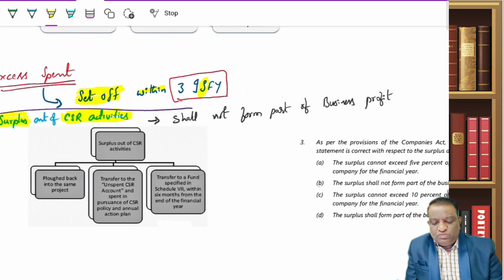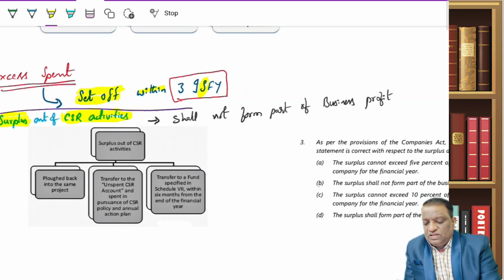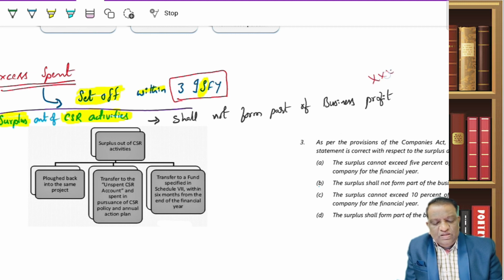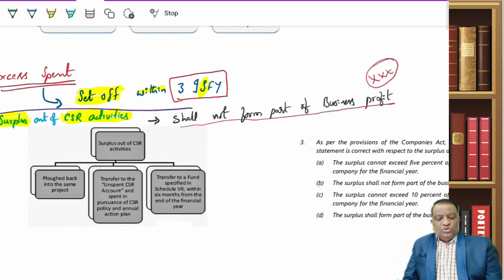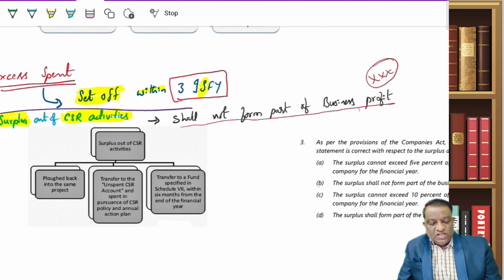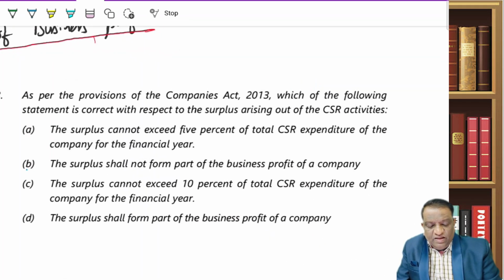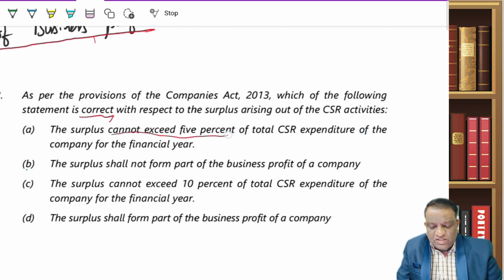This point is important. He is asking this in the examination. Any surplus that you generate out of CSR activities, you are not supposed to consider as your business profit. Same point he had asked here in the ICAI 1. As per the provisions of Companies Act, which of the following statements is correct? Now, by reading, the surplus cannot exceed 5%. There is no such limit. Surplus can be anything, and surplus shall not form part of the business profit. This is what it is.